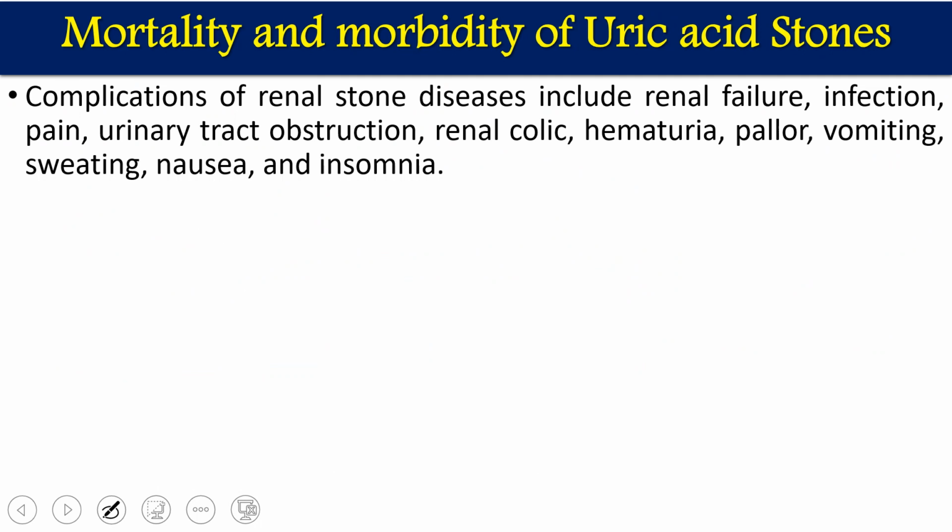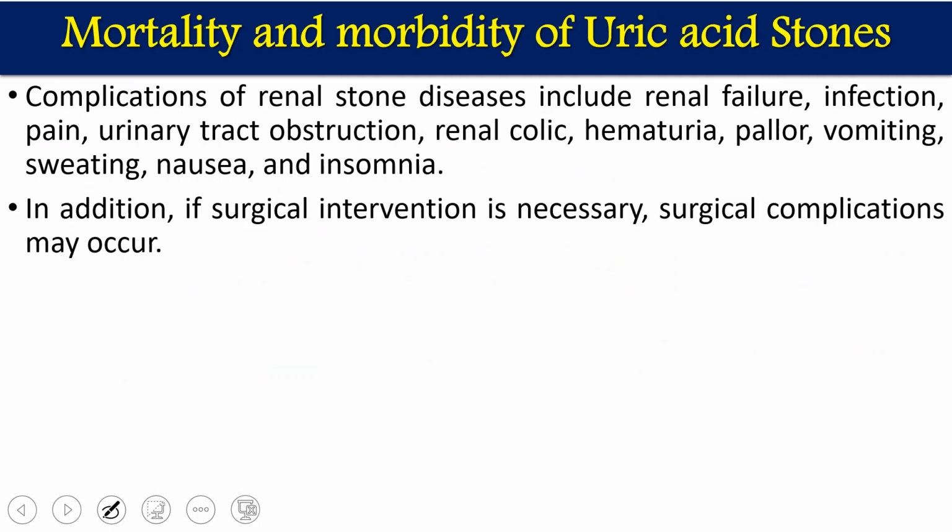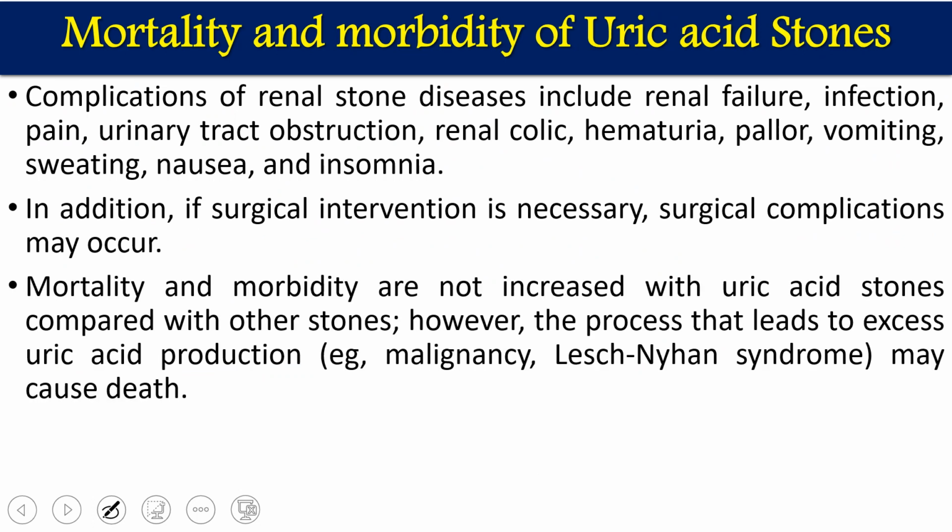These are the different signs and symptoms. If surgical intervention is necessary, surgical complications can also occur, like infections and contamination. Those possibilities are there with surgery.